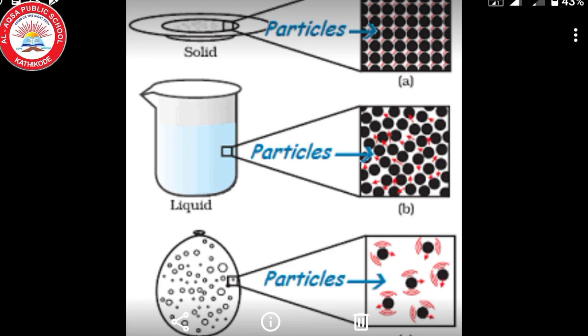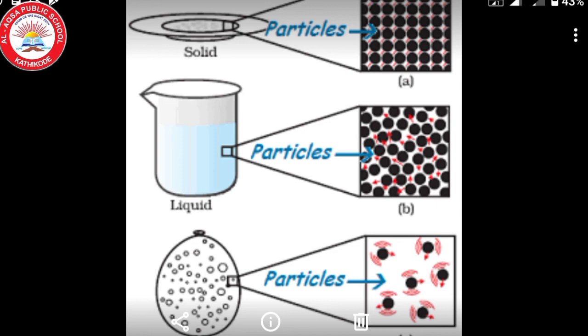So in solid, the intermolecular space between the particles is very less, but the force of attraction is very high. Okay, in liquid, intermolecular force is less than solid, but intermolecular space is higher than solid. In the same way, in gases, intermolecular force of attraction is very less, but intermolecular space is very high.